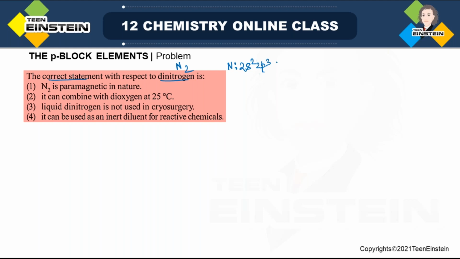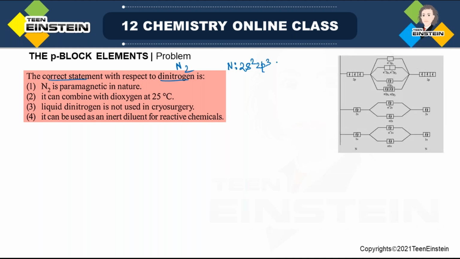If we want to know that, we have to consider the molecular orbital diagram. For nitrogen, this is the molecular orbital diagram. Here we have one nitrogen atom, and this is another nitrogen atom. Each uses 1s2, 2s2, 2p3. For 1s, there is 1 sigma bond and 1 sigma star, anti-bonding in nature. So there will be 2 electrons, 2 electrons. So in total here we have 4 electrons, 2 here, 2 here.